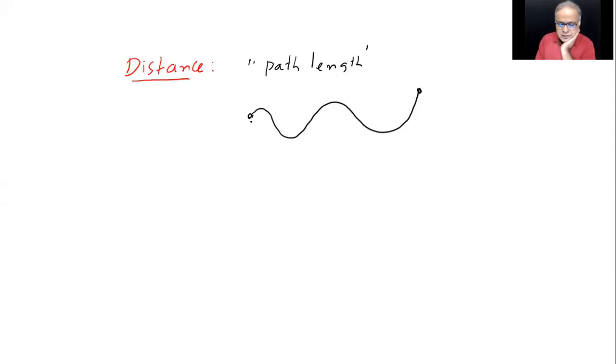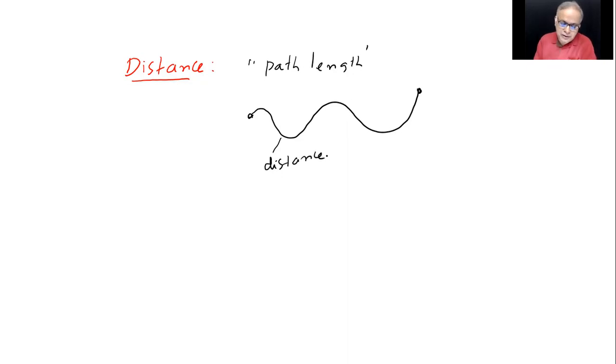So you can spread one rope along this. You can take a rope and align it with this path, spread it on a scale and measure it. So that will be what you call as distance.